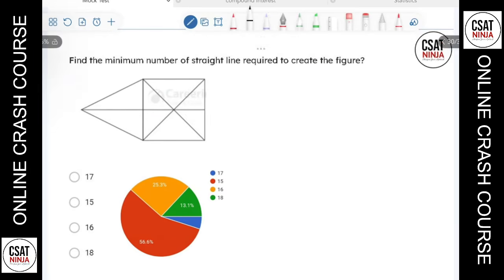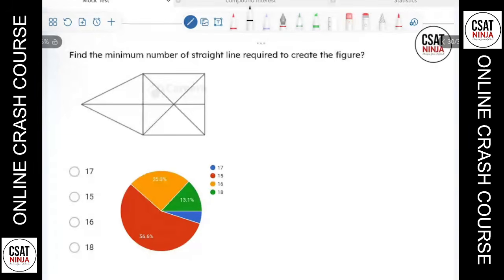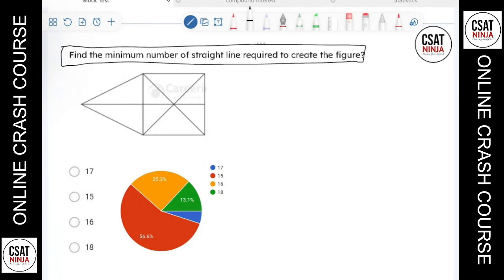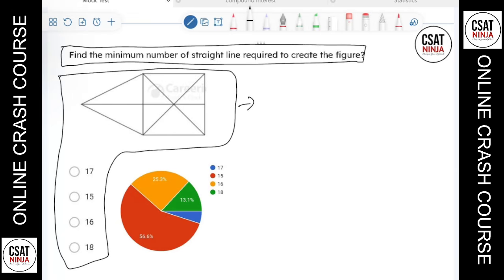And yes, many students were confused regarding this question. Definitely you should be confused because I gave the wrong question and the wrong option. Actually, this one was about the number of triangles, but the question here was to find the minimum number of straight lines. I'll discuss both questions here, because this question was wrong.